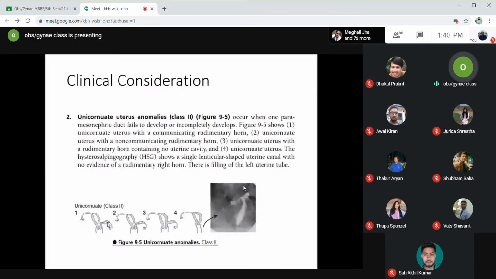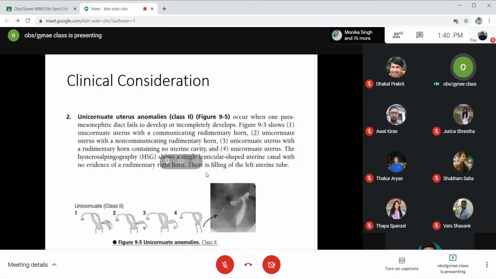Okay, this rudimentary horn has communication. In this diagram, you can see there is a communication between this cavity and the uterine cavity, the main uterine cavity. So this is the communicating rudimentary horn. Unicornuate uterus with a communicating rudimentary horn.